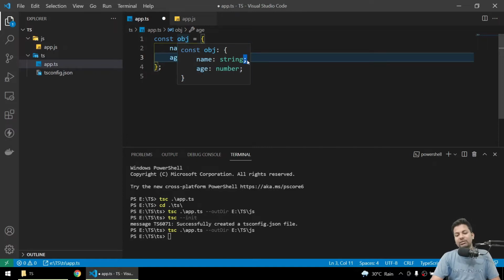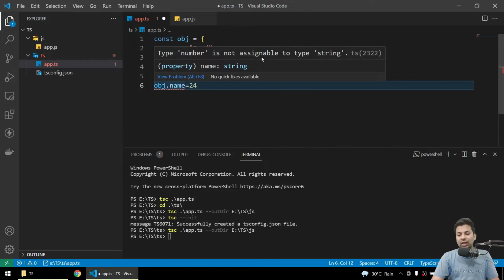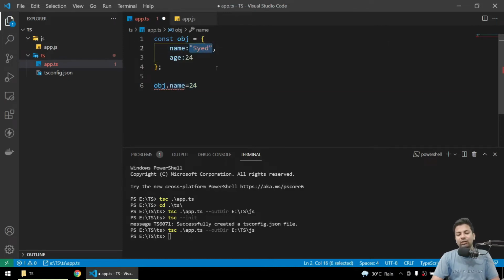And you can see we have a semicolon at the end, but in real we have a comma. See, semicolon, semicolon. So this is the declaration of your object, how your object is looking. And here you can see it's equal to, but here it's just a colon. If you try to say object.name equals 24, now it's showing an error. See, type number is not assignable to type string, because when you define it with a string value, it automatically generates its own type. It will be a string, it will be a number, because you haven't told what it will be, so it's automatically done that.